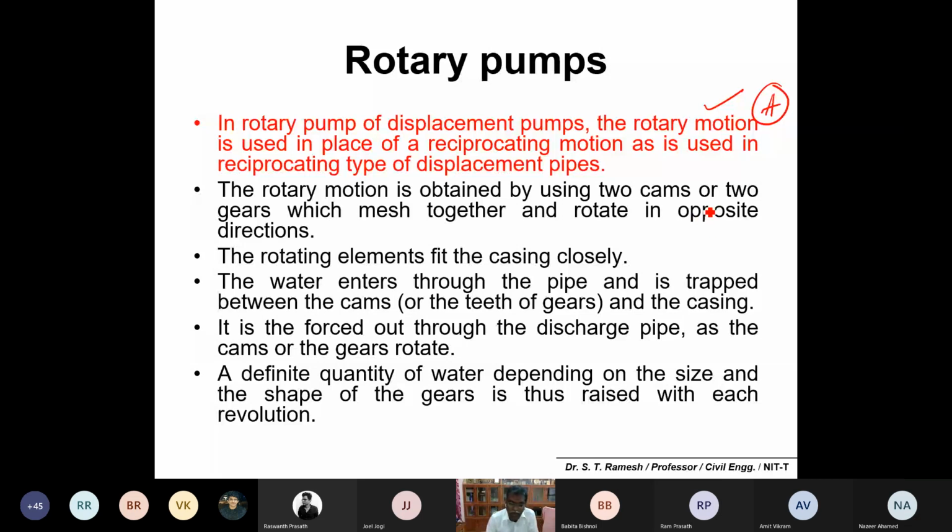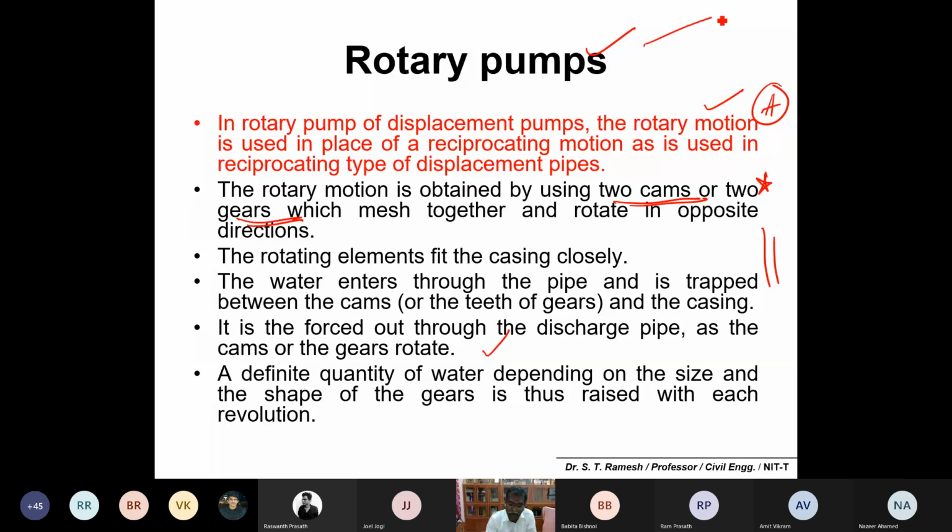The rotary motion is obtained by using cams or gears. If you are using a cam, you can call it a rotary pump; if you are using a gear, you may call it a gear pump. The rotating elements fit closely inside the casing. The water enters through a pipe and is trapped between the cams and the casing, and it is forced out through the discharge pipe as the cams or gears rotate.